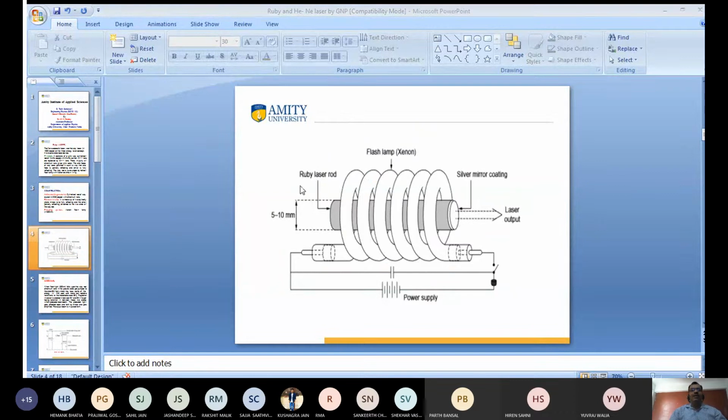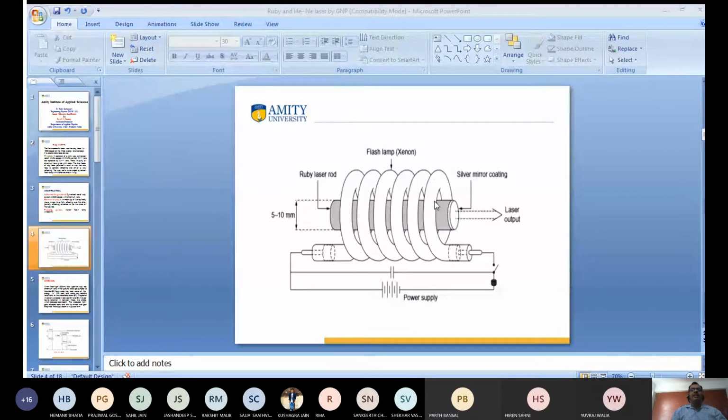Have you seen this on the screen? Yes or no? Yes, sir. This is known as the ruby rod. What is the ruby rod? This is a mixture of aluminum oxide and chromium oxide, and the chromium ion replaces the aluminum ion, so that it looks pink in color. So it is called ruby laser. This is solid.